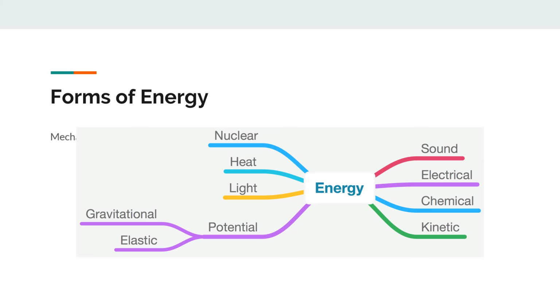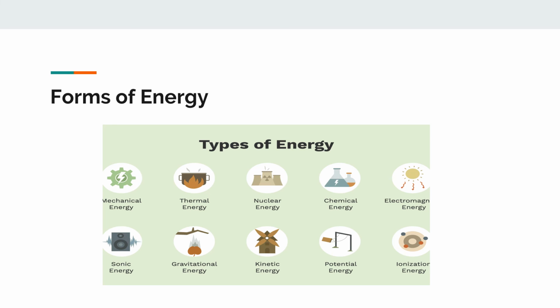Then potential energy has two types: gravitational energy, we studied gravitational force, and elastic. Some materials which we have have elastic potential energy, like in the previous picture, the game which I told you. So at the end, these are some types of energy, like examples, as we explained in the previous picture.